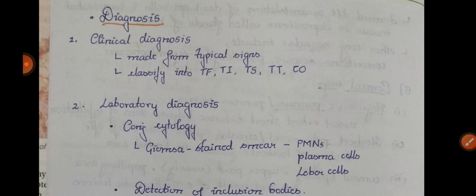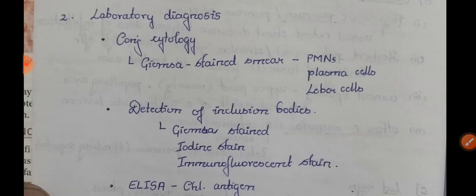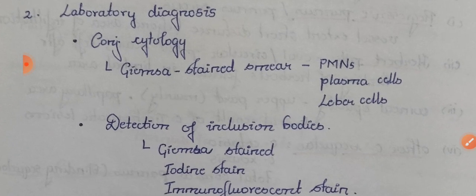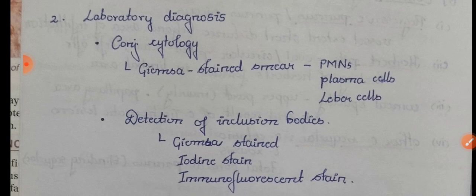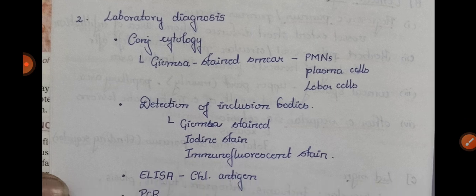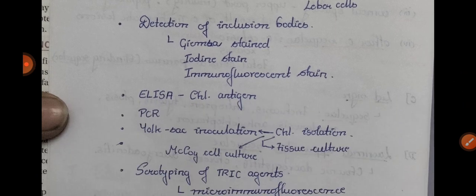Now coming to the diagnosis of trachoma. Clinical diagnosis is made from typical signs, that is FISTO. Laboratory diagnosis is by conjunctival cytology. On Giemsa staining, polymorphonuclear cells, plasma cells and Leber cells are seen. Then detection of inclusion bodies. I have already said inclusion bodies are nothing but reticulate bodies of Chlamydia trachomatis in the host cell cycle.